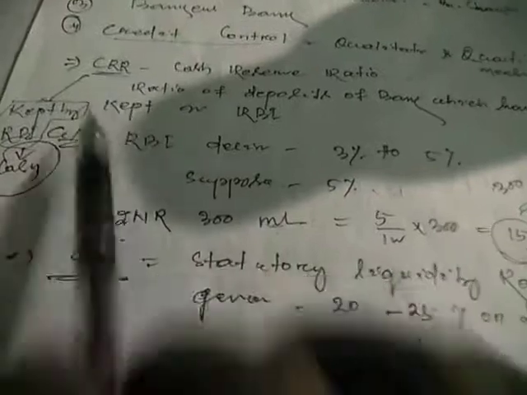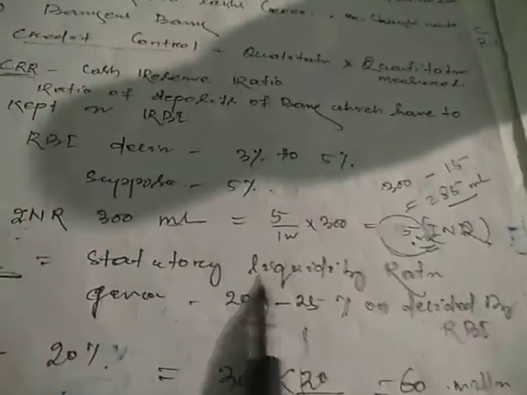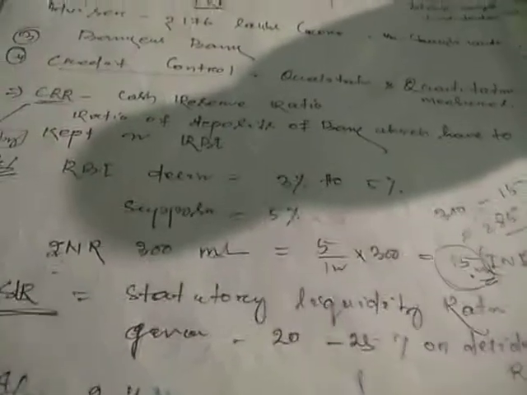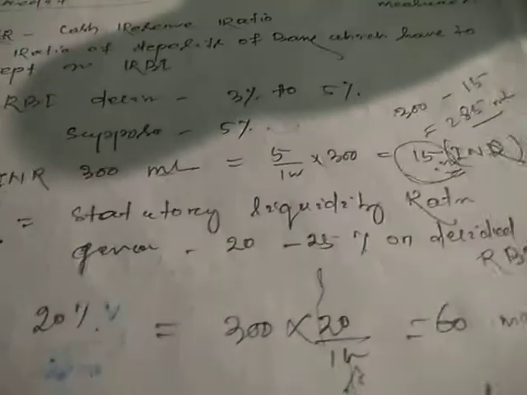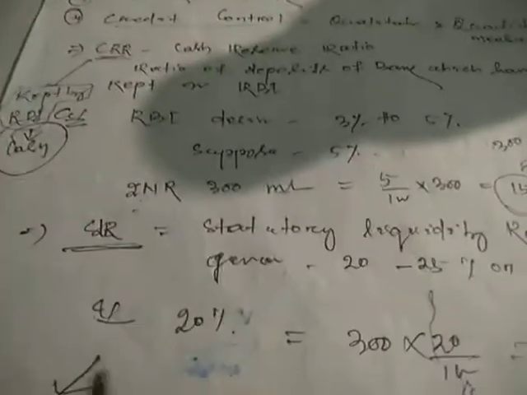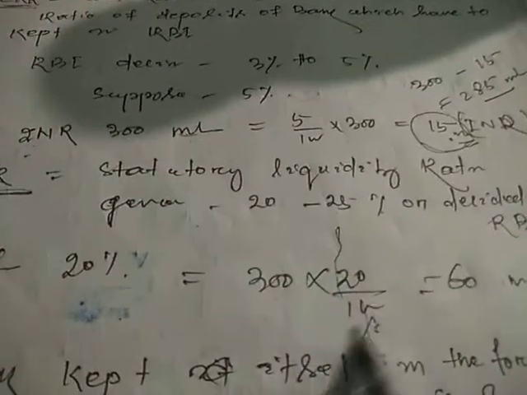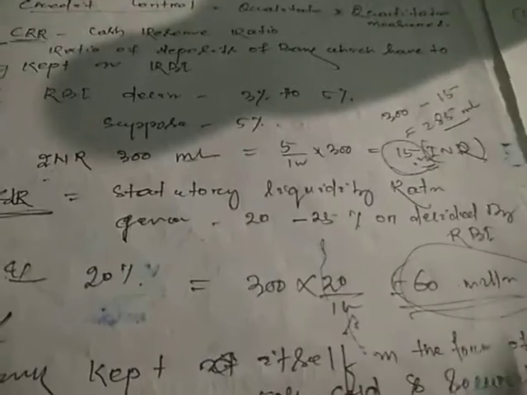First one is your CRR, second one is your SLR. SLR is the statutory liquidity ratio. What is the statutory liquidity ratio? It also has some specific percentage. Generally, it is 20 to 25%, or on the decision of the RBI. Suppose the RBI takes the decision of 20%. Same rupees we have to take here. INR 300 and 20% of that means 60 million. Right? So 60 million rupees you have to keep.